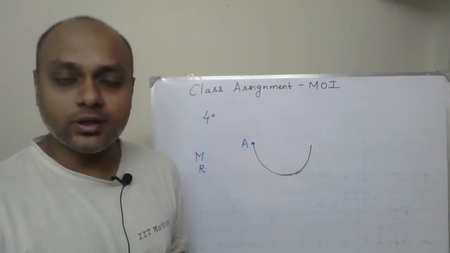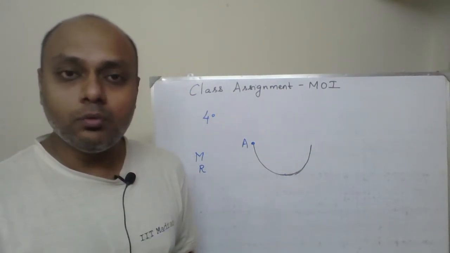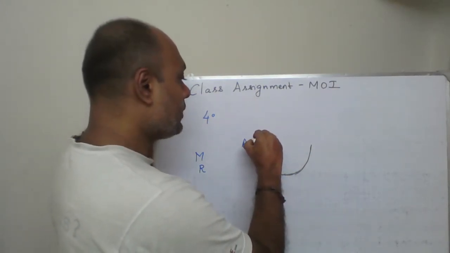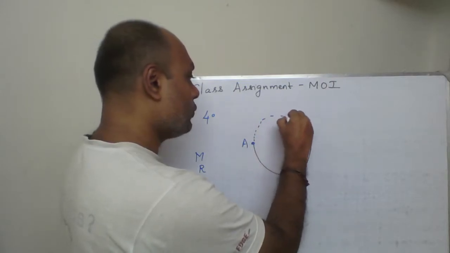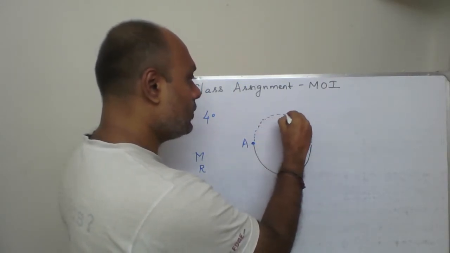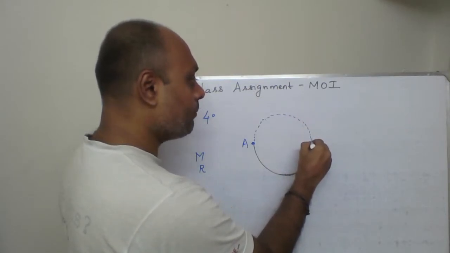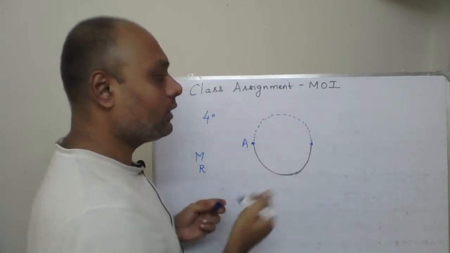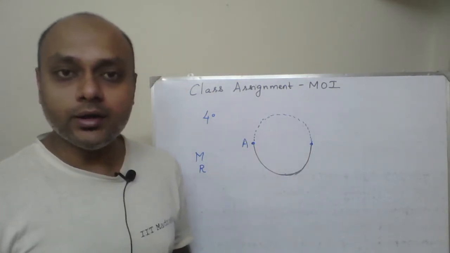So to find out moment of inertia for the first case, again what we will do is we will think of some constructions, because we know moment of inertia for a full ring. So we will try to make a construction like this. We will construct a full ring. So when we make a construction, the full ring mass will become 2m. This mass is m. You are constructing so that the full ring will have mass 2m and radius.